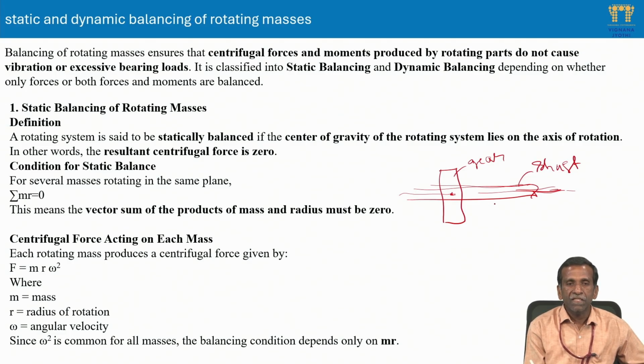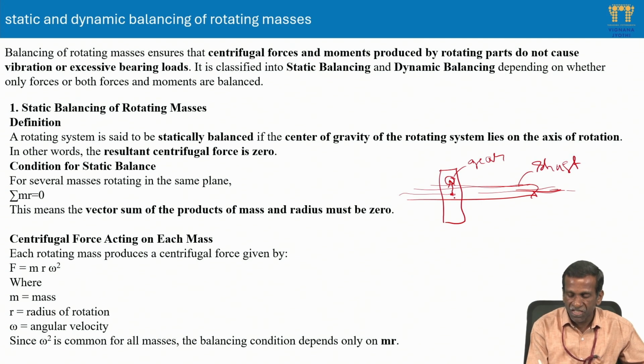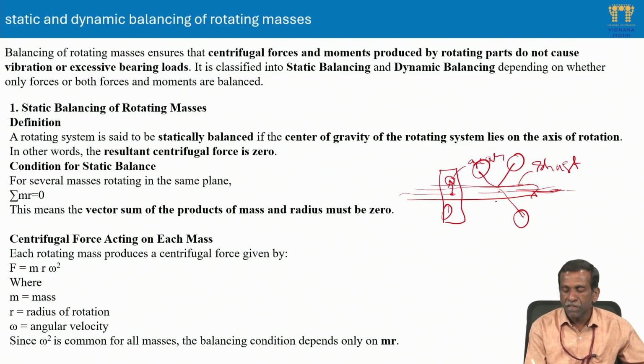So we can say that if the mass center of the gear, or whatever element is mounted on the shaft, is lying away from the axis, then at that radius of rotation the mass produces an unbalanced force. For the condition of static balancing, suppose there are several unbalanced masses, this one, this another, and this another. If the mass centers of all these lie on the axis of the shaft, there is no problem.